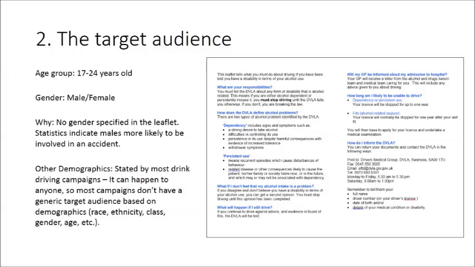The target audience for this NHS leaflet would mainly be aimed at 17 to 24-year-old males or females, and this is because most statistics show that 17 to 24-year-old people are more likely to be involved in drunk driving incidents. There is no gender that is specified for the target audience in the leaflet, as most drink driving campaigns state that it can happen to anyone, not just a single gender or specific age group.